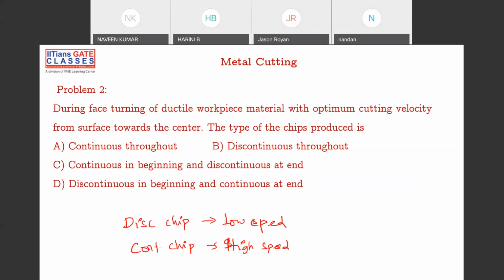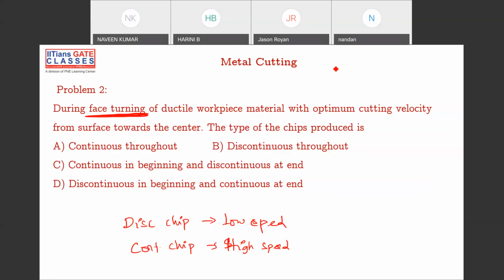Okay, why are you saying A? Any reason behind it? During the face turning of ductile material. Okay, you're saying ductile, and you're saying optimum speed. But it's not about all these things. The important thing is that it's a face turning operation. This is the catch point here. So this kind of tricky question can be asked.